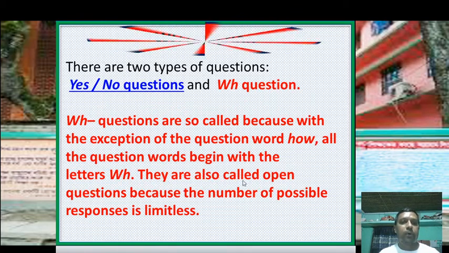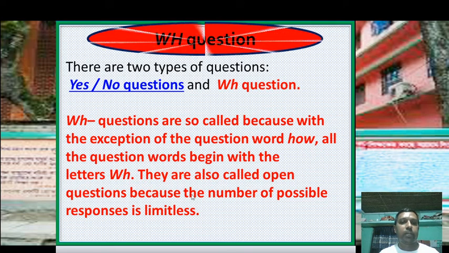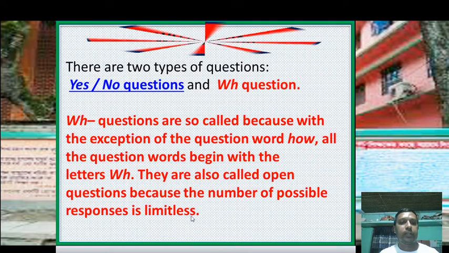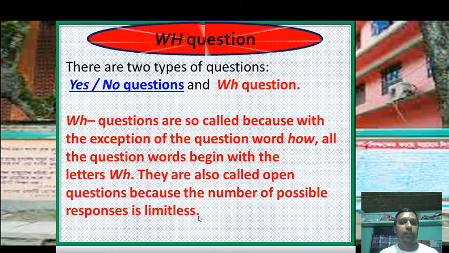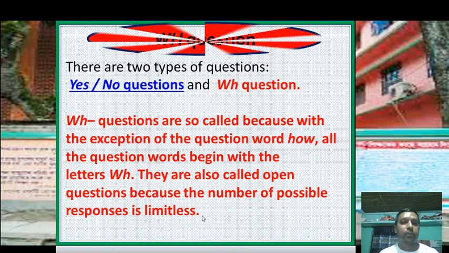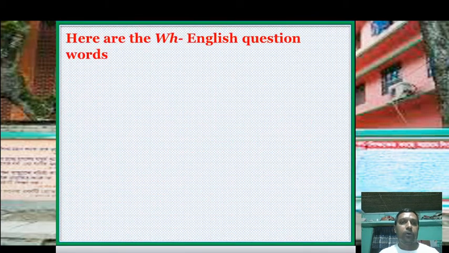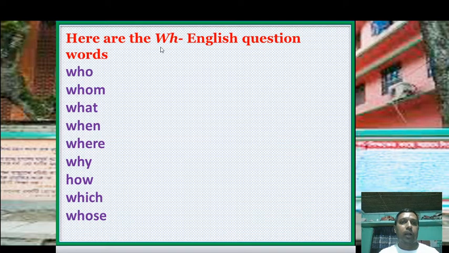They are also called open questions because the number of possible responses is limitless, or the answers are too short. Here are the WS English question words: who, whom, what, when, where, why, how, which and whose.